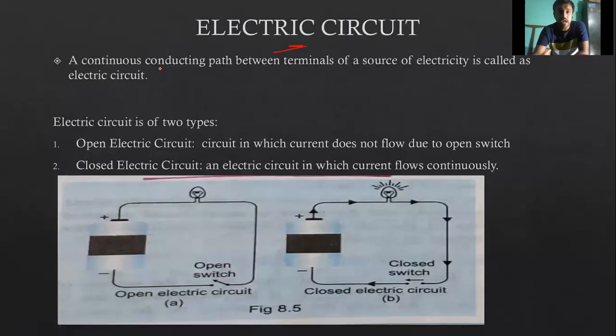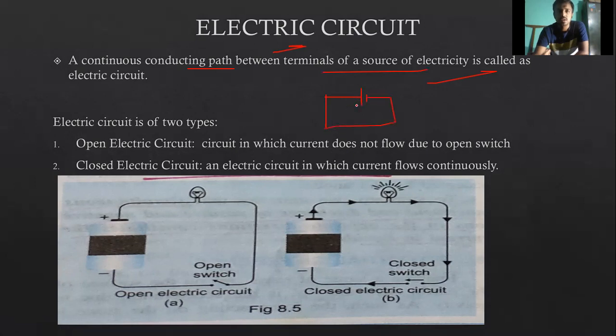Electric circuit: a continuous conducting path between the terminals of a source of electricity is called an electric circuit. A continuous conducting path means there would be no obstruction, meaning the circuit would be completely closed.